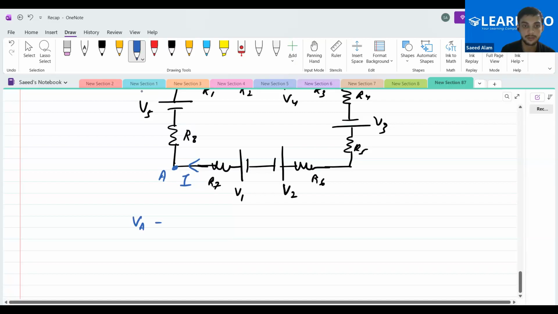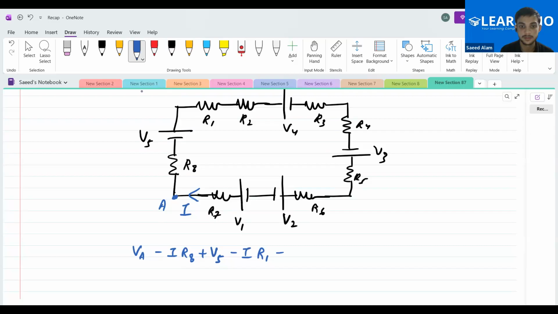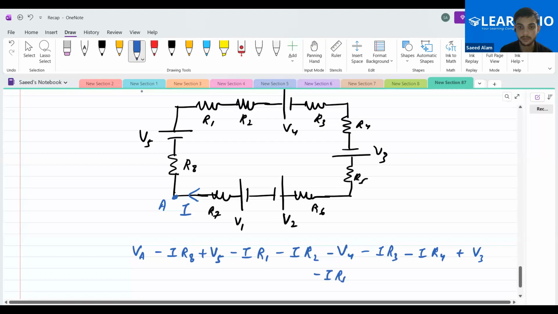VA minus I R8, minus I R1, minus I R2, then minus V4, then minus I R3, minus I R4, then plus V3, then minus I R5, minus I R6, then minus V2, then plus V1, is equal to VA, the same potential. Yes or no?